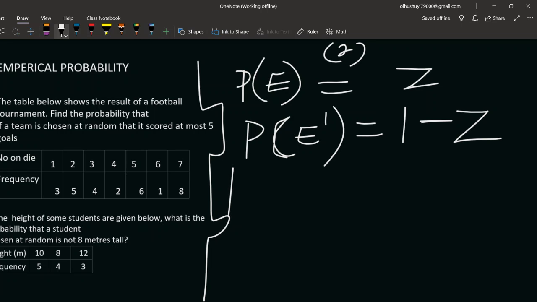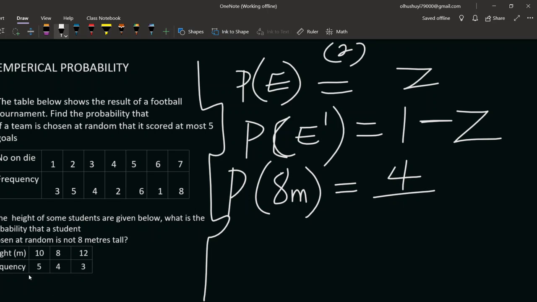So the probability that he will be 8 meters tall is 4 upon the total, the sum of f. 9 plus 3, we have 12. And that is equal to 1 upon 3. Isn't it?